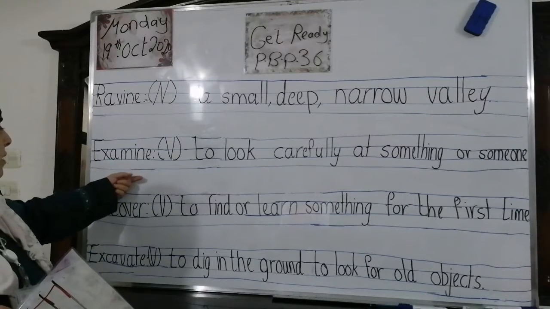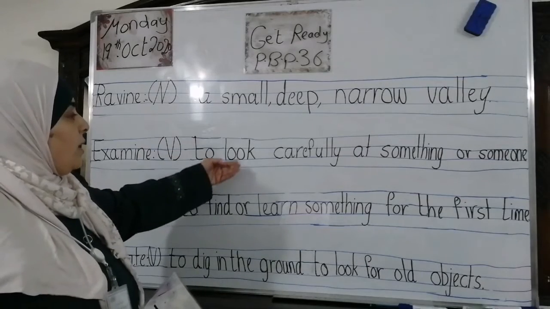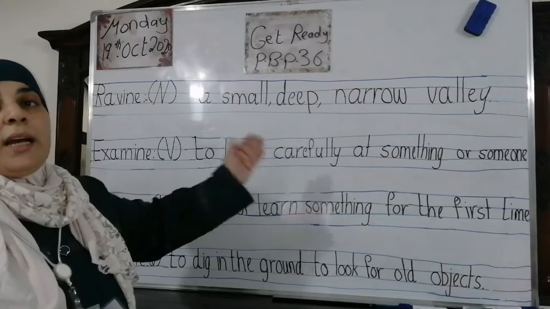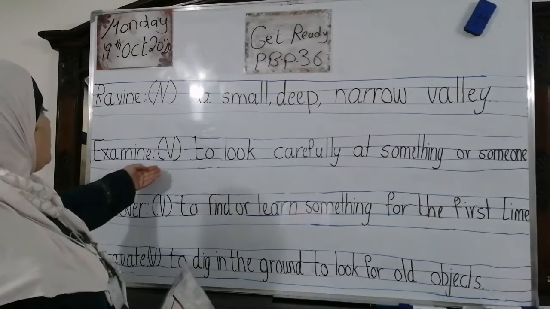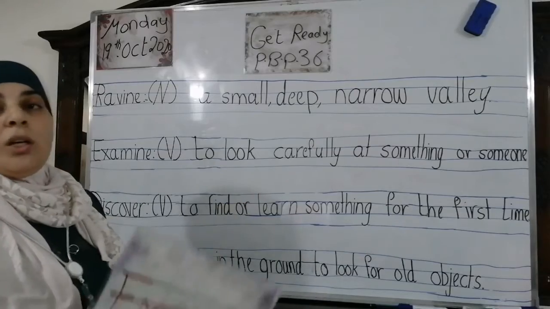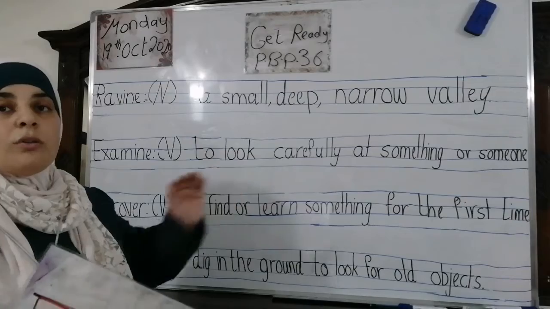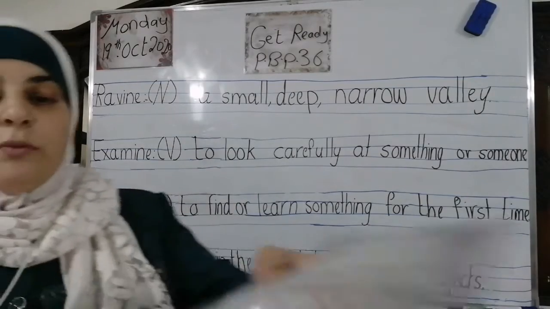What do you mean by examine? It's, of course, a verb. To look carefully at something or someone. Again, what do you mean by examine? It's a verb to look carefully at something or someone. To look carefully at something or someone. Okay? Let's move to the next word.